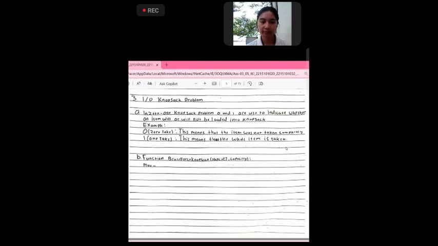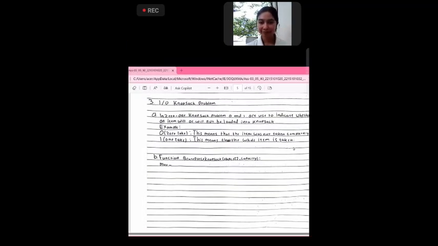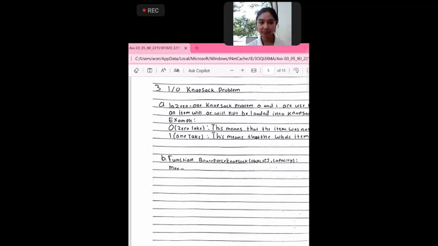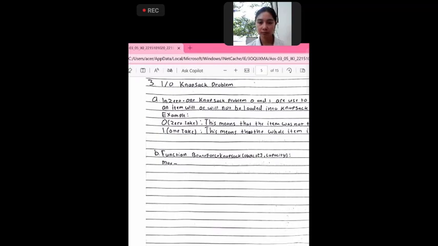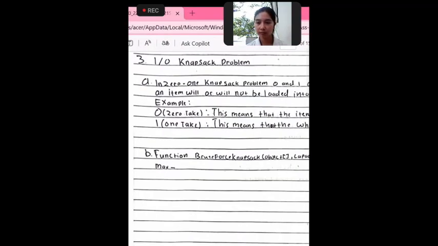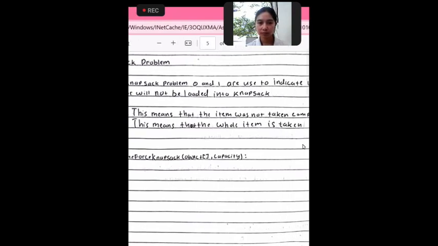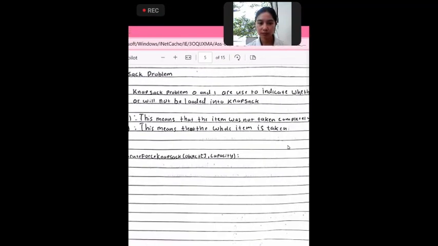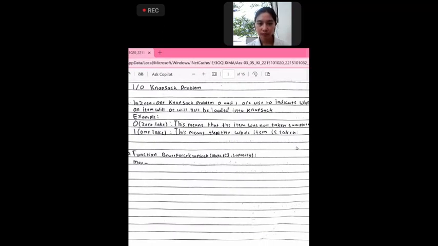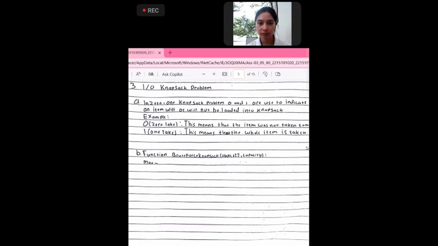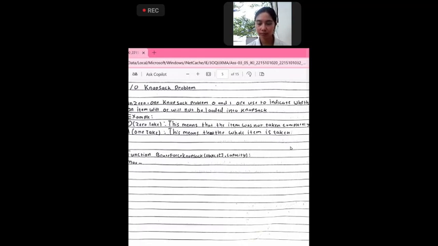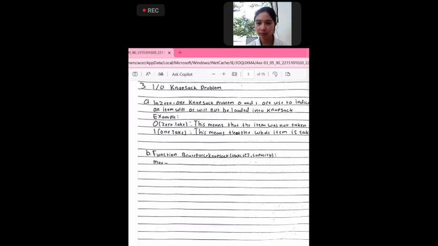Okay, hello. Now it's my turn. First, I will explain the knapsack problem. In the knapsack problem, 1 and 0 are used to indicate whether an item will or will not be loaded into the knapsack. For example, 0 means take 0. This means that the item is not taken at all. And then 1, or take 1, means that the whole item is taken.